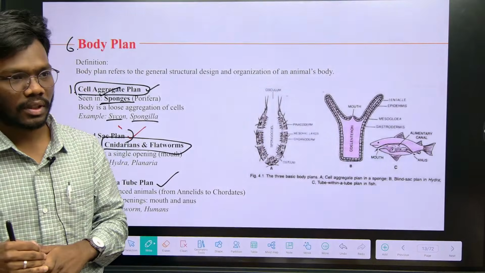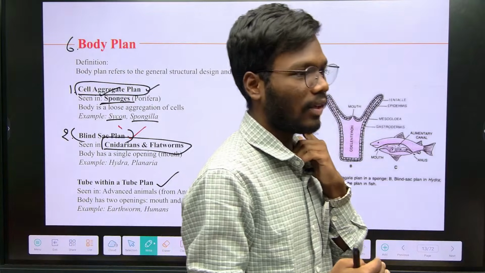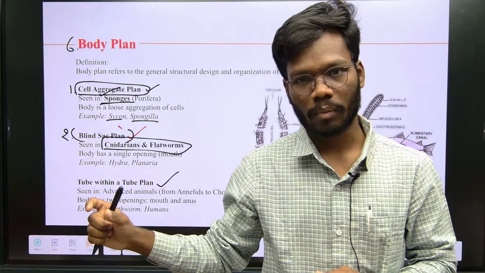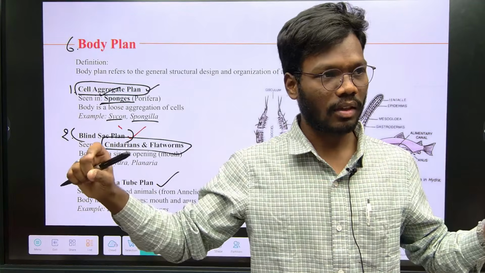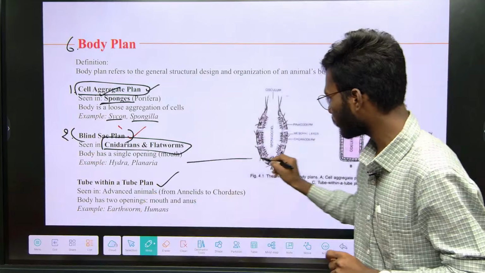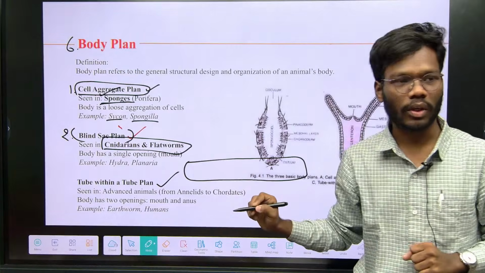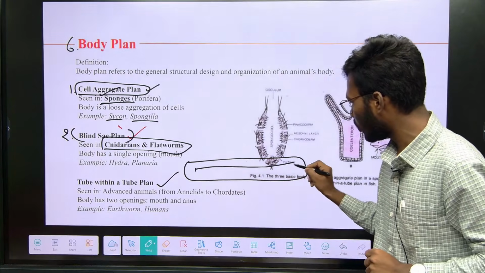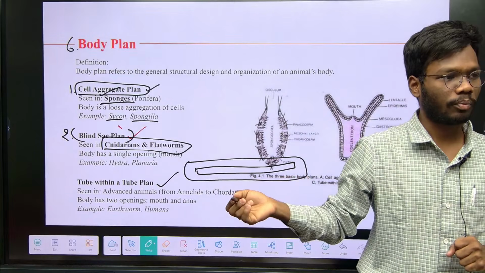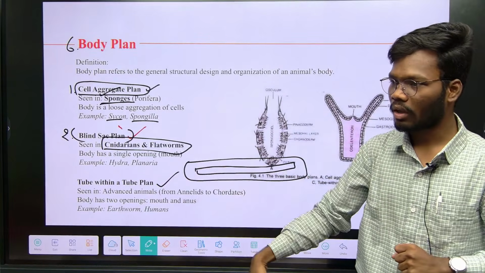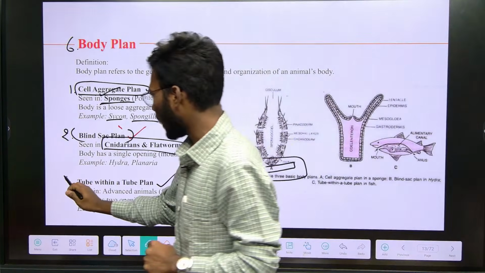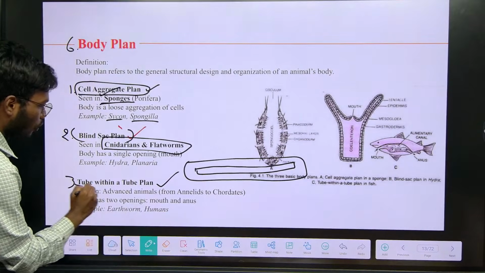After that, organ system level classification came. Organs are going to form, and the digestive system is going to form. When a digestive system is there, there is a tube. Digestive system is nothing but a tube. So the animal is one tube, and inside, the digestive system is also one tube. That type of animal plan is called tube within tube, right? From nematodes up to chordata, that type of plan is called tube within tube plan.